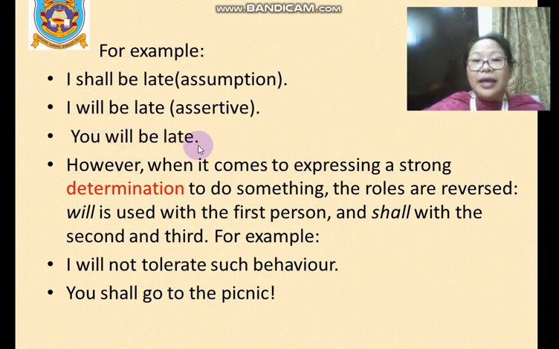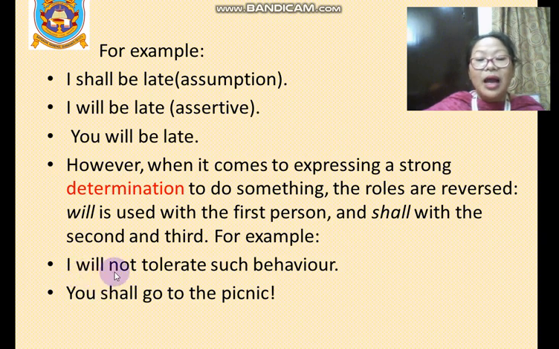Now the exception which I was talking about: when it comes to expressing a strong determination to do something, the roles are reversed. Will is used with the first person, and shall with the second and third person.